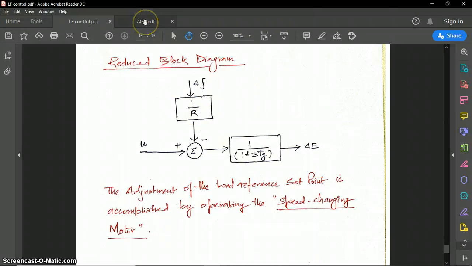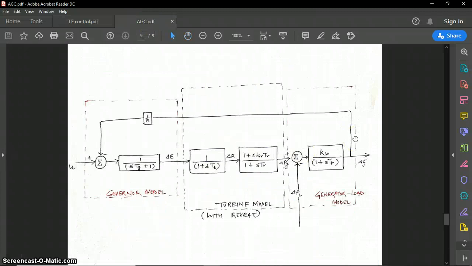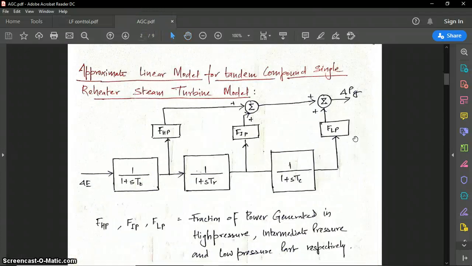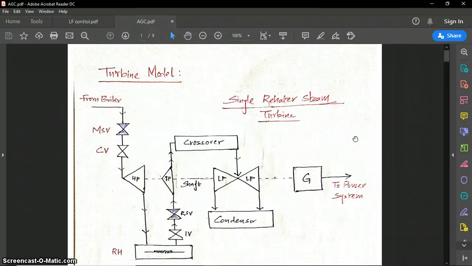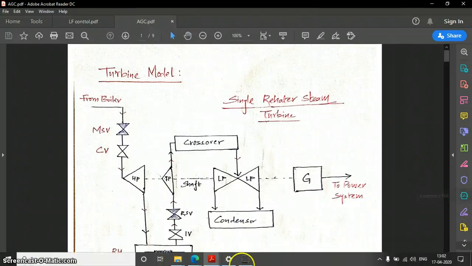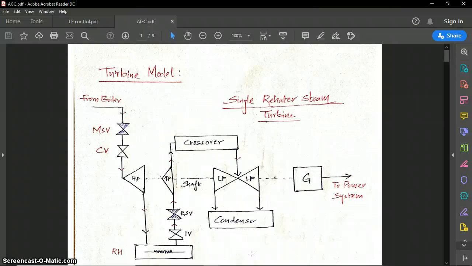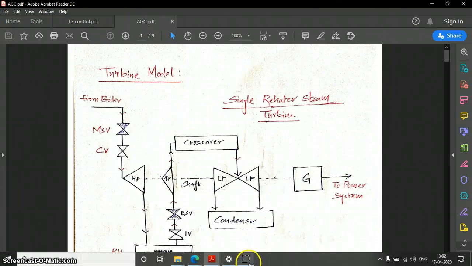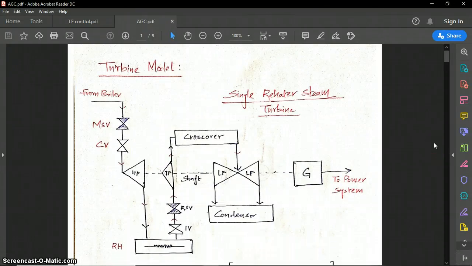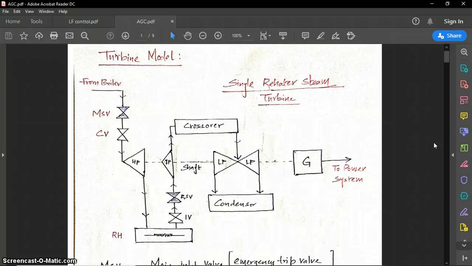Let us see what is the model for a turbine and a generator. So this is our turbine model. This is a simple representation of a turbine with a reheat system.